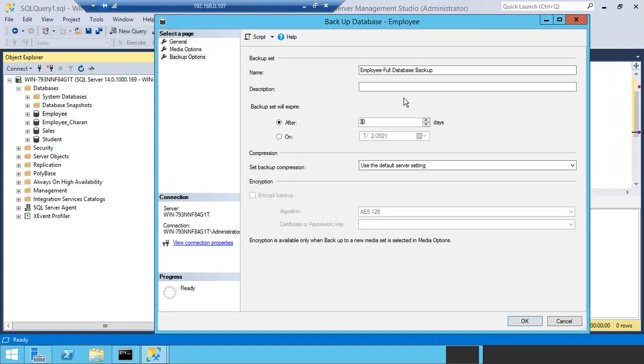Writing a 100 GB file will take more resources. So directly you are saving storage, indirectly you are saving the resources of the SQL Server, and indirectly the cost of the SQL Server. So compression is beneficial not only in terms of storage, but also in terms of performance.